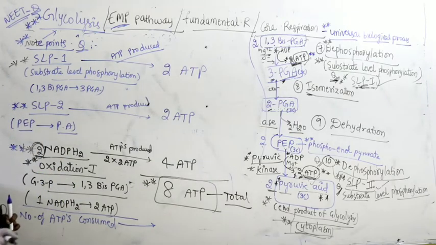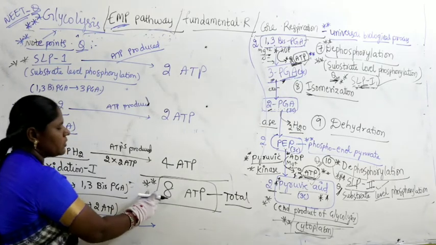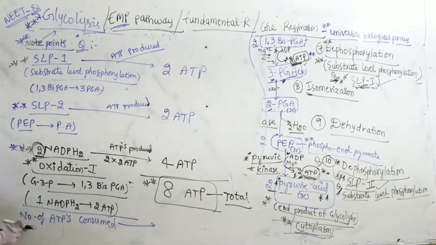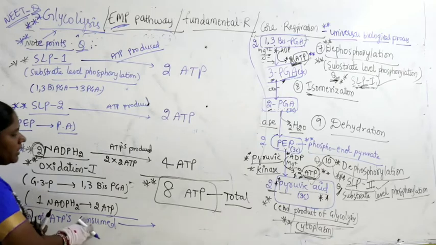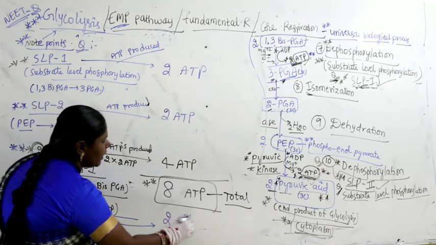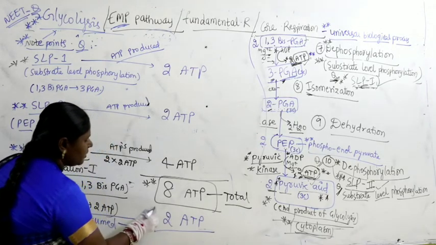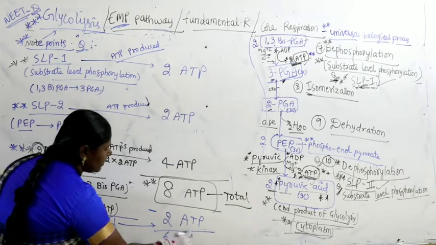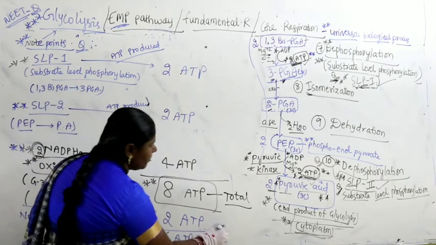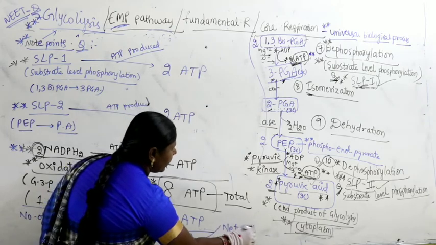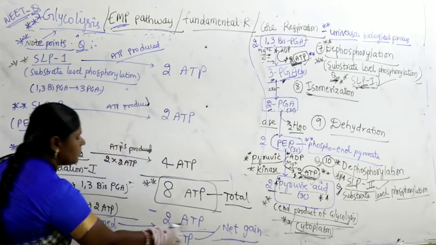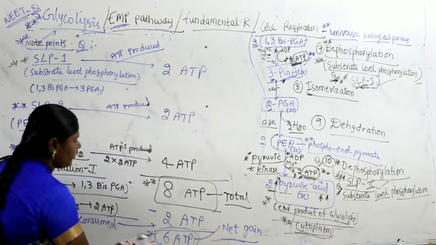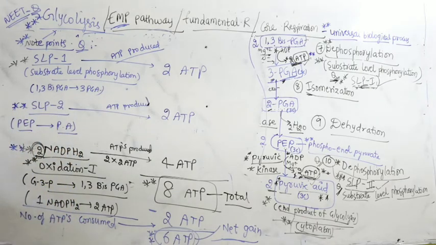Whenever the question is what is the total number of ATP produced, it means 8 ATP. In that, the number of ATPs consumed, meaning how many are consumed? 2 ATP are consumed. Then if you subtract, the net gain is how much you will get? 6 ATP you will get as net gain. So, this 6 ATP is very, very important.